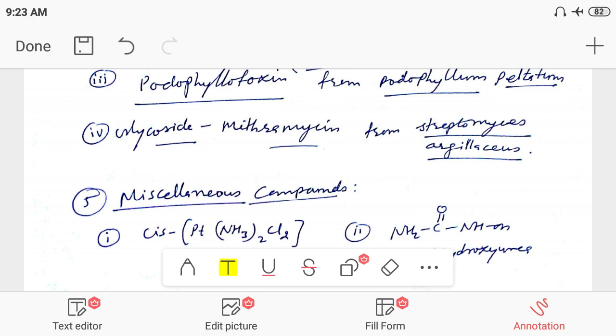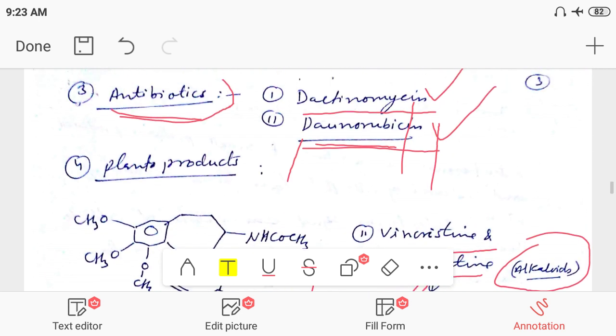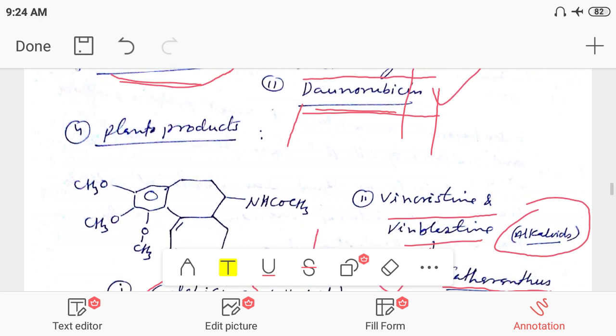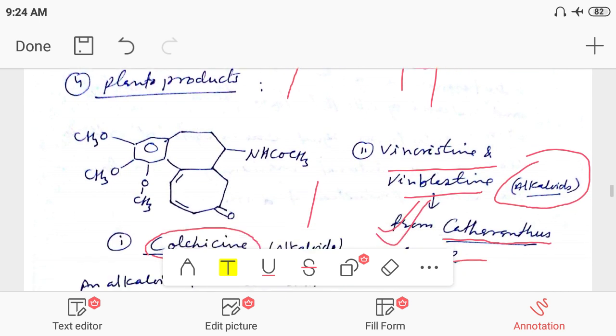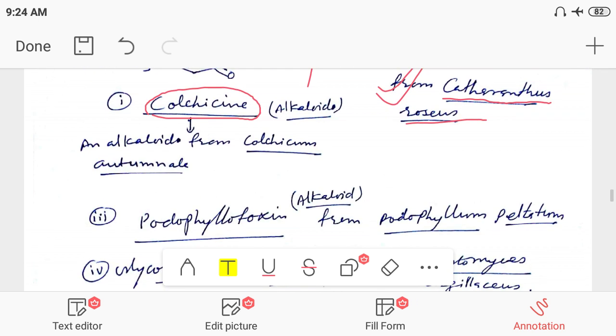aeruginosus. So dear students, these are the classifications. First we discussed antibiotics, dactinomycin or actinomycin, and daunorubicin. Plant products: colchicine, vincristine, vinblastine.